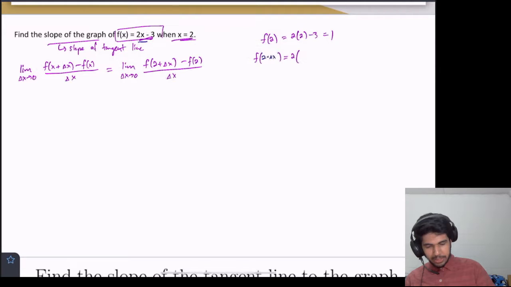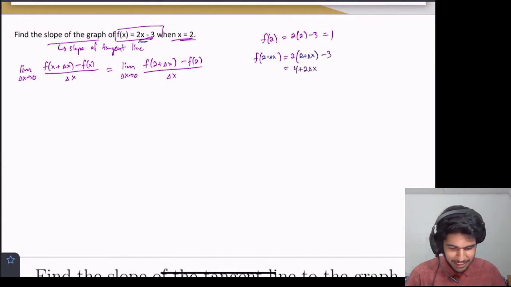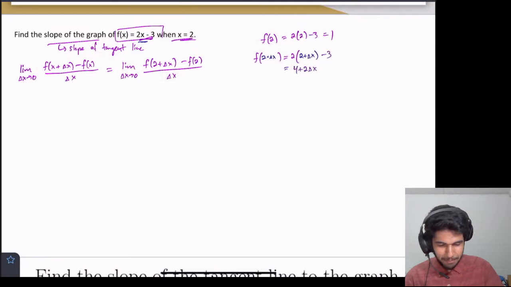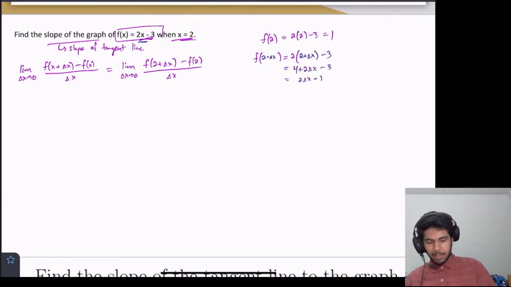So here we see the x, so we put this 2 plus delta x, and then finally the minus 3 comes along for the ride. And we can see that this is equal to 4 plus 2 delta x minus 3. And that is equal to 2 delta x plus 1. Right? Great. So now we can come back to here.